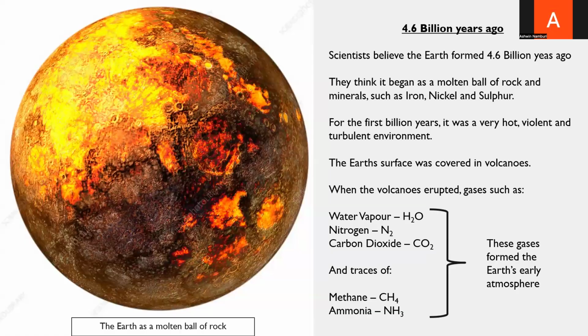For the first billion years, Earth was an extremely hostile place, very hot, violent, and unstable. Its surface was constantly reshaped by intense geological activity. The crust was covered in volcanoes that erupted and made gases that built up to form the Earth's first atmosphere. Importantly, there was no oxygen yet, which made it very different from the atmosphere we depend on today.